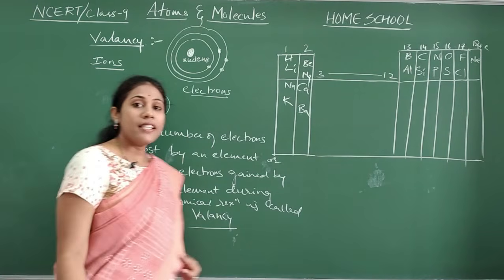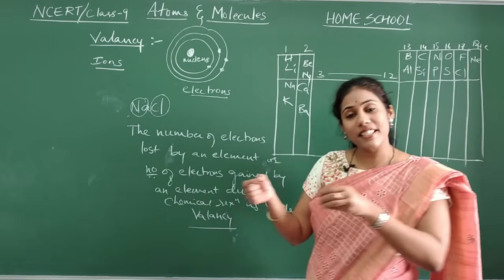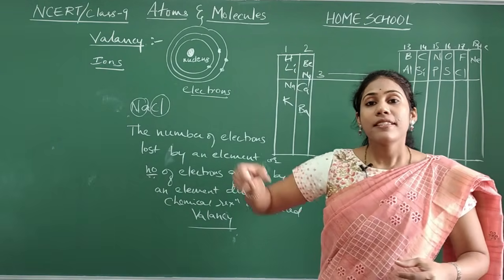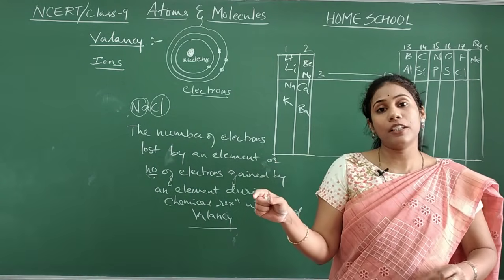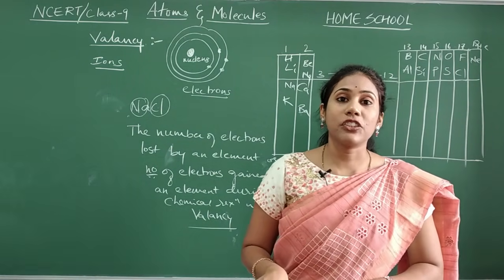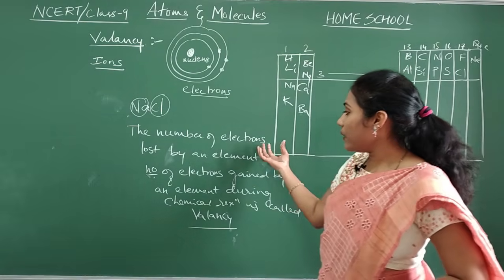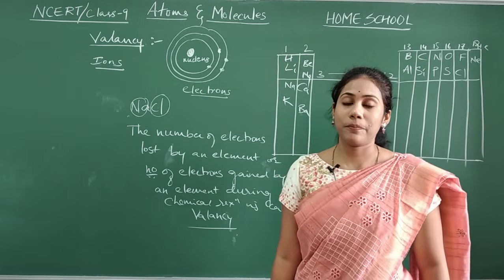I told you some atoms lose electrons, some atoms gain, in the sense of what? Taking electrons. Some atoms lose electrons, some atoms gain electrons during chemical reaction. So that losing electrons and gaining electrons itself is called valency.